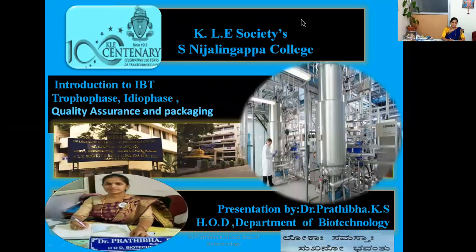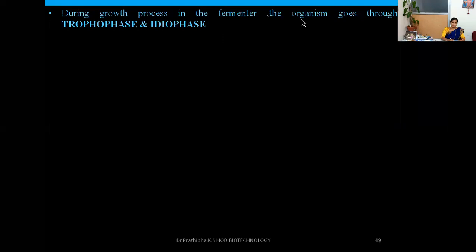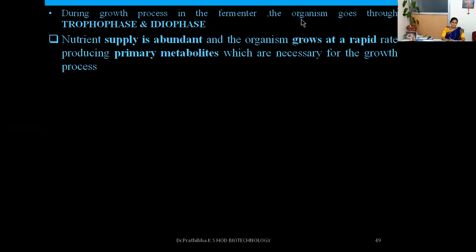With this, I shall begin my today's lecture talk on Introduction to Industrial Biotechnology, continuation: tropophase, idiophase, quality, and then quality assurance and packaging. Now let us go through the two phases, that is tropophase and idiophase, during the fermentation process. During the growth process in the fermenter, the organism goes through two phases. One is the tropophase, the other one is idiophase.